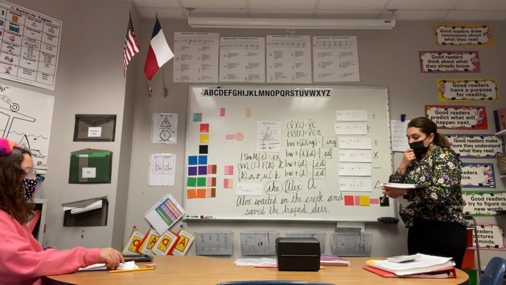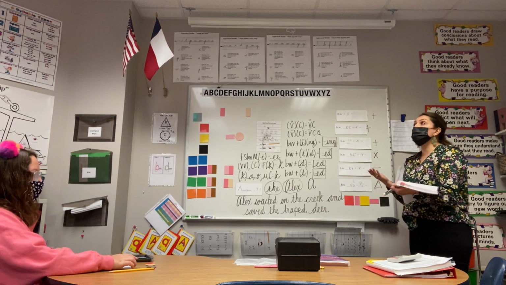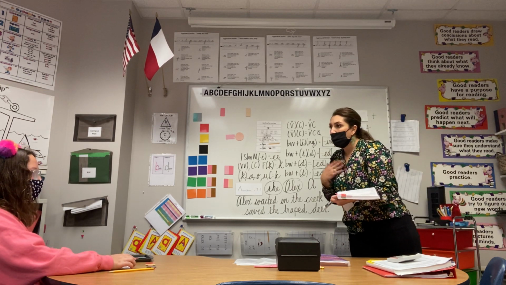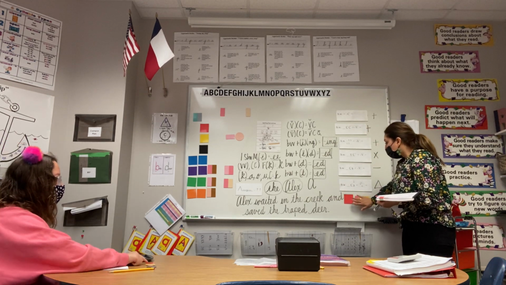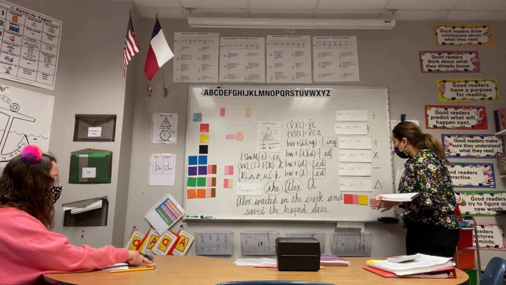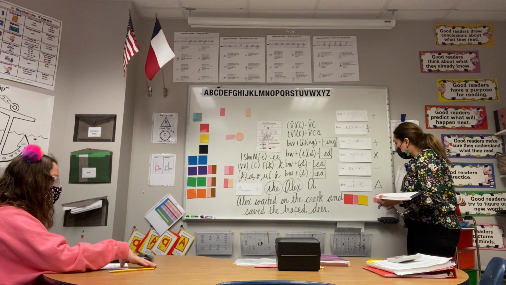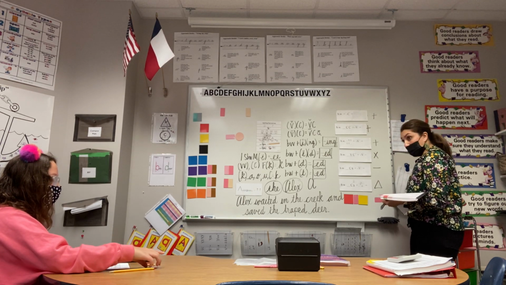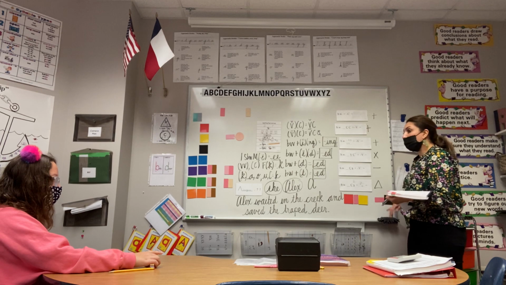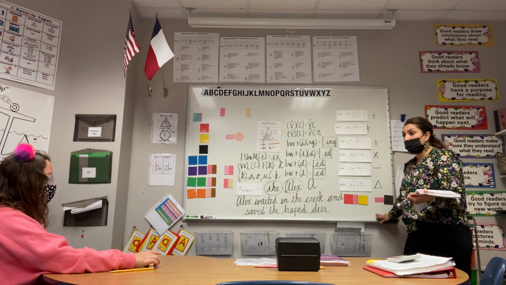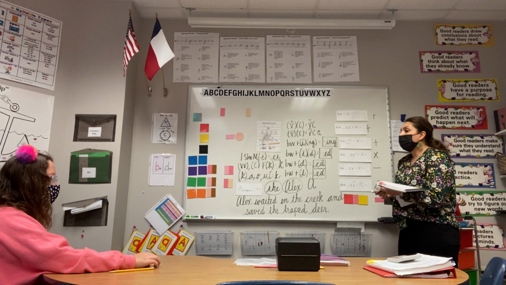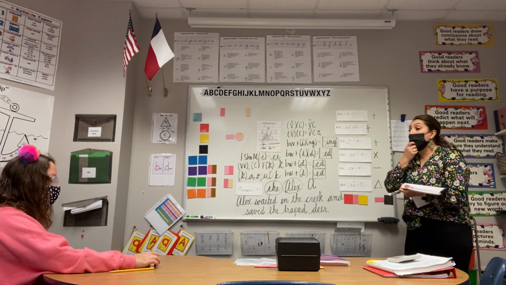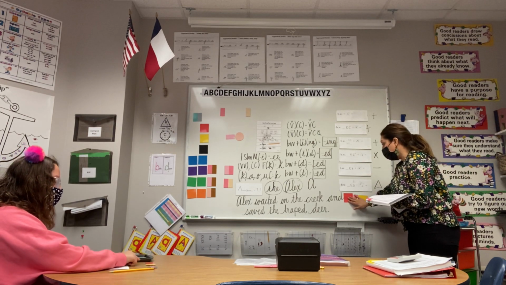Okay, so we unblended this. What's the base word in waded? Wade. Wade. Okay, so let's unblend. W-A-D. And then our suffix is D. Okay, so what kind of suffix are we attaching here? A vowel suffix or a consonant suffix? Vowel suffix. Vowel suffix, right? So how would we spell that base word wade? Let's touch and spell.